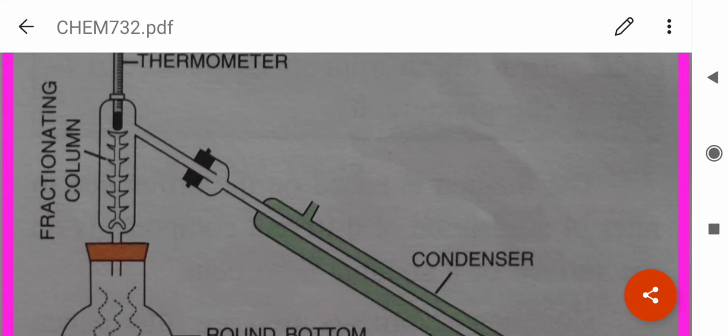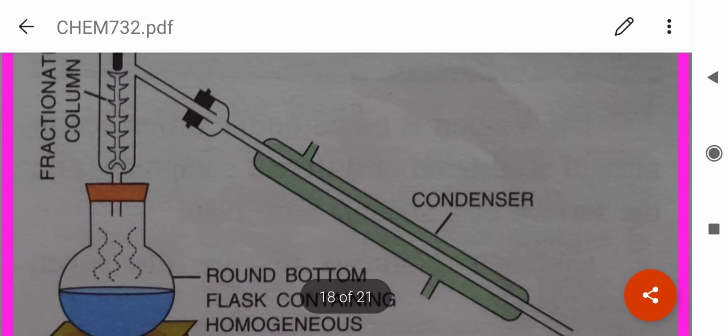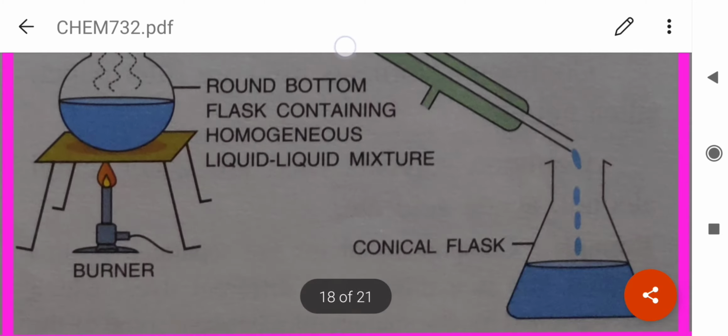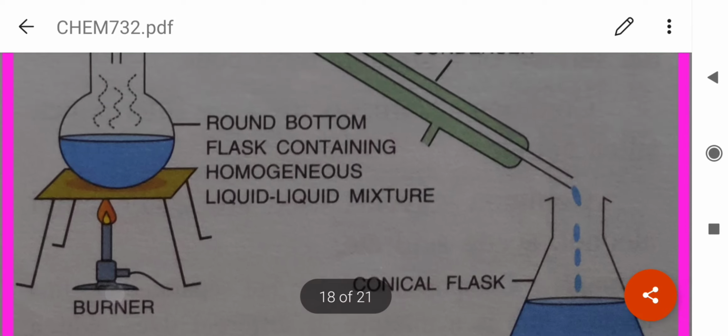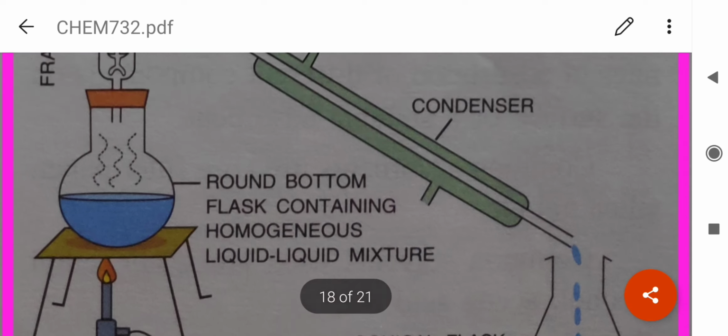Then the vapors of alcohol pass through the delivery tube, get cooled down, and are collected in a conical flask. And what will be left behind in the round bottom flask? Water will be left behind.